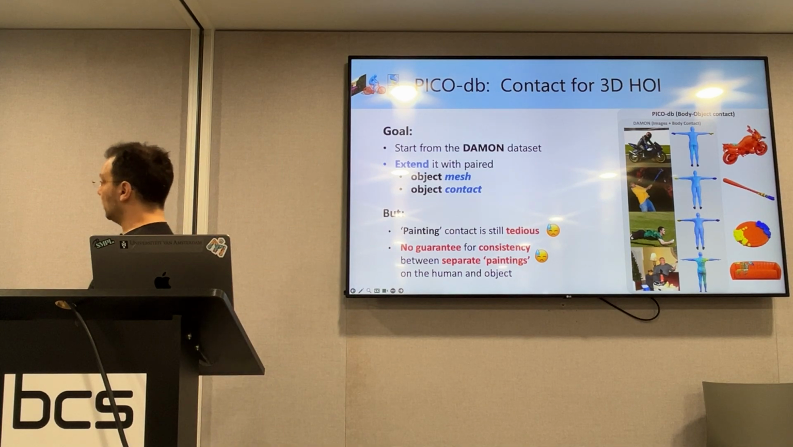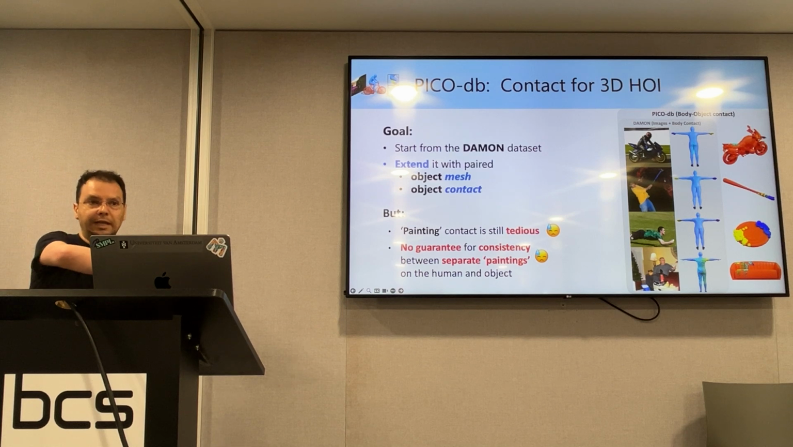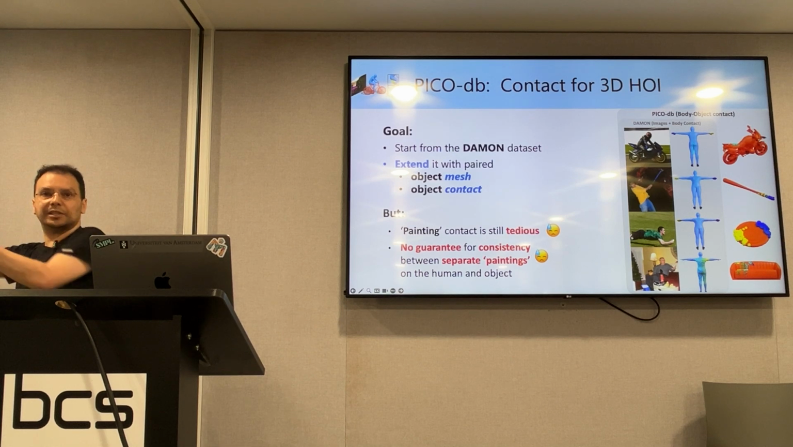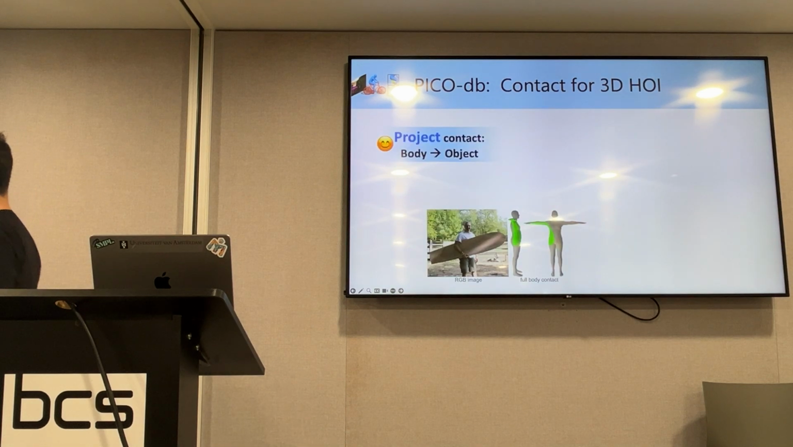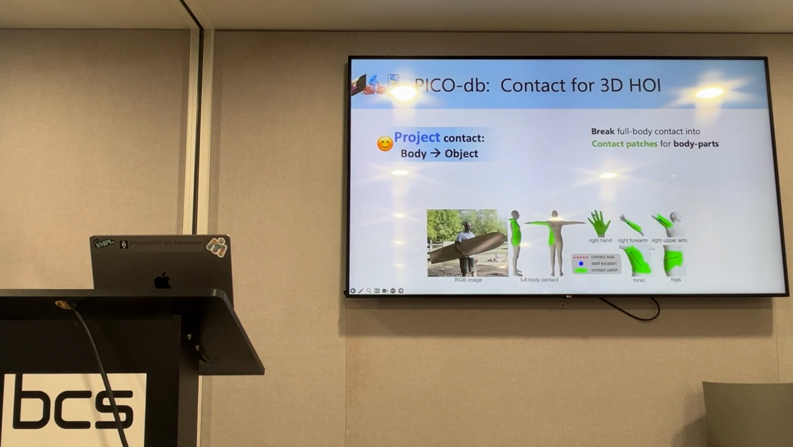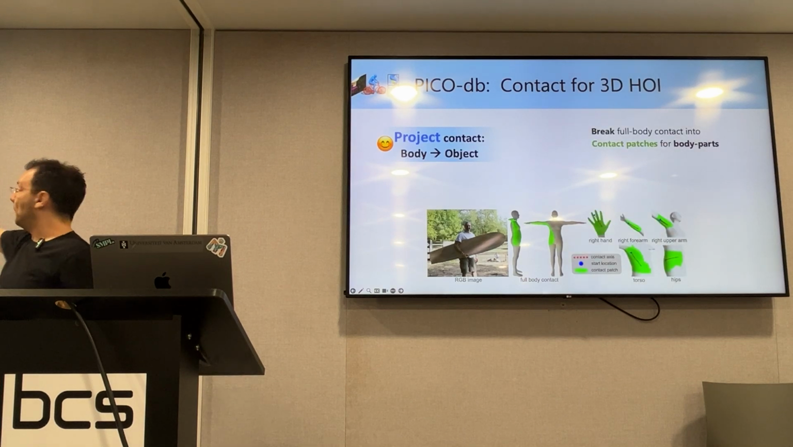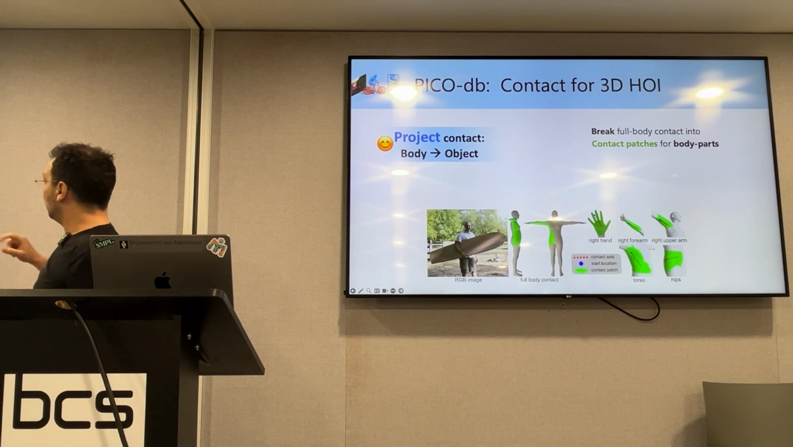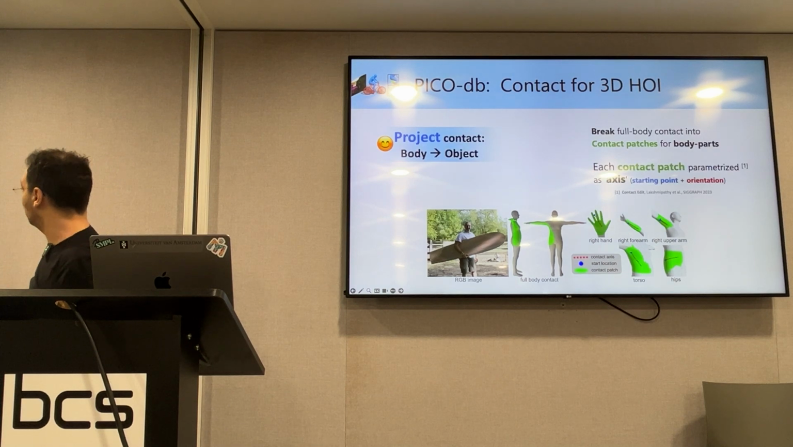Well, the easiest thing is let's get whatever we have on the human and let's transfer this, let's project this onto the object. And this is exactly what we'll do. So we'll start with whatever body annotations we had earlier. And first, we'll break the full contact into contact patches per body part. And then we'll do something interesting that we borrow from the graphics community.